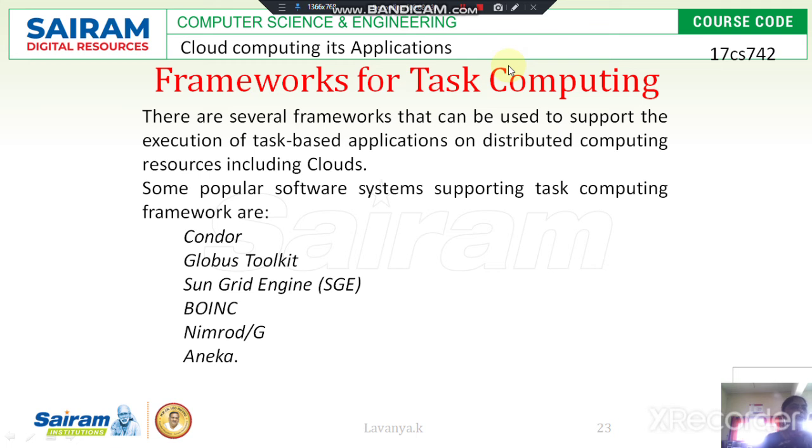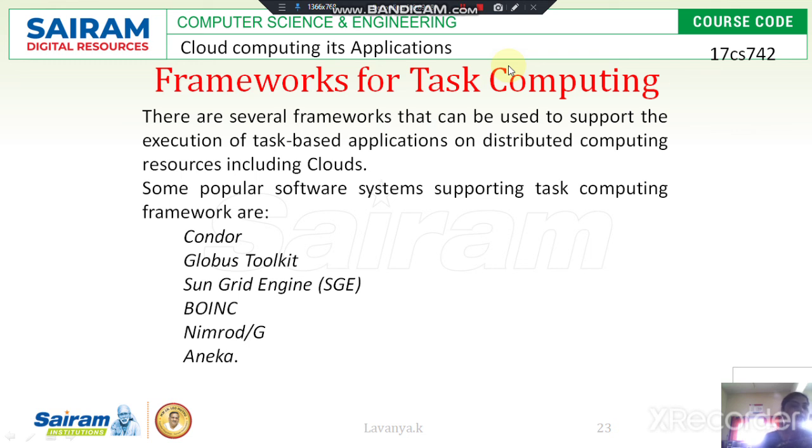Then we will see one by one, starting with Condor. Condor is the most widely used long-lived middleware for managing clusters. Here the workstations as well as collections of clusters are used to manage many applications. Condor also has different versions to support integration with grid computing resources, which are managed by Globus.